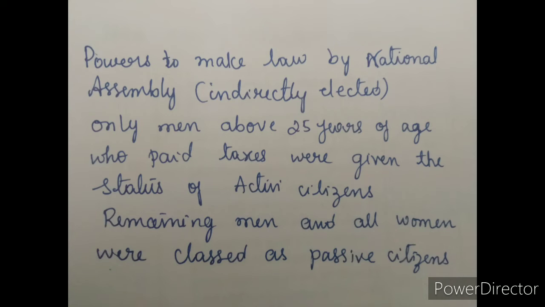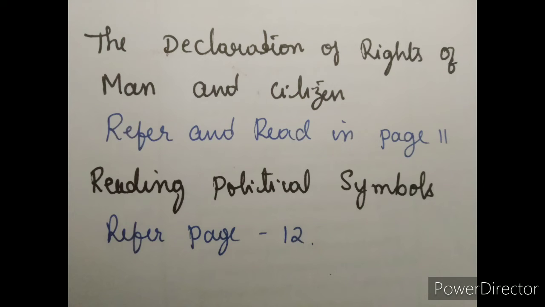The constitution began with the declaration of rights. What types of rights are there? Right to speech, right to life, right to freedom of opinion, right to equality before law. They were established as natural, inalienable rights. That is, they belong to each human being by birth and could not be taken away.